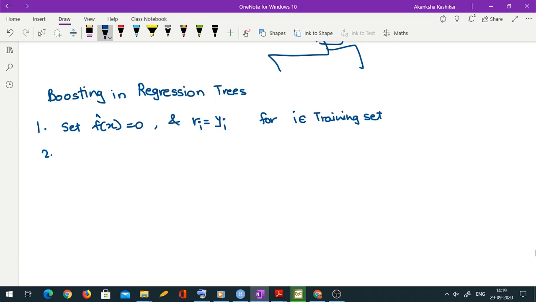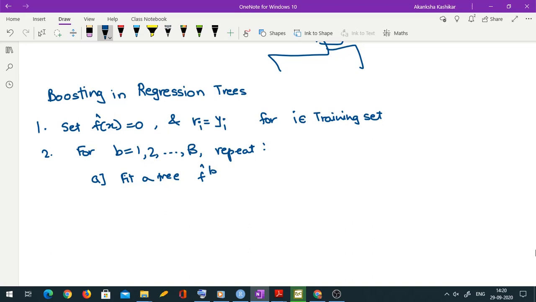In the next step, we are writing the repetitive part of the algorithm. So for small b equal to 1, 2 up to capital B, repeat 2 steps. And what are those 2 steps? First step is fit a tree f hat b, because fit means basically you predict.